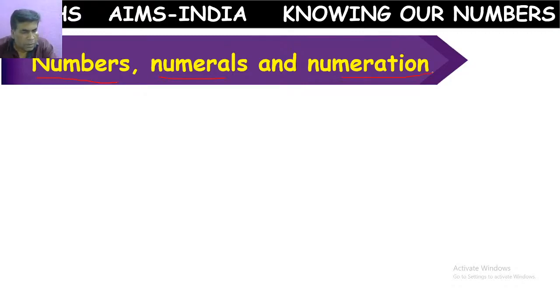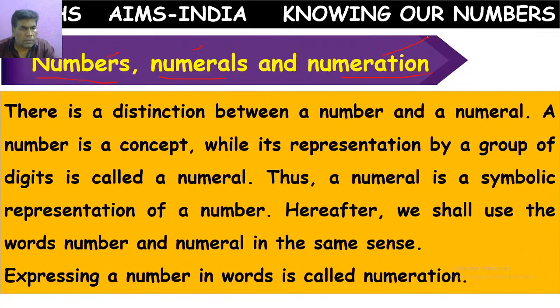Actually, these words look like they have similar meaning, but they are different. Each of them has a different meaning. The main distinction, the main difference, is this.